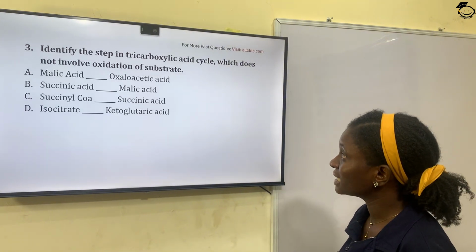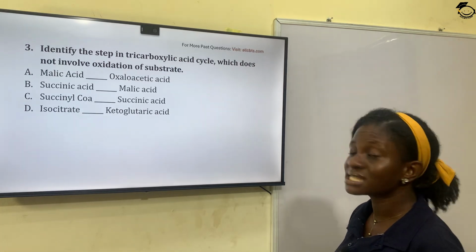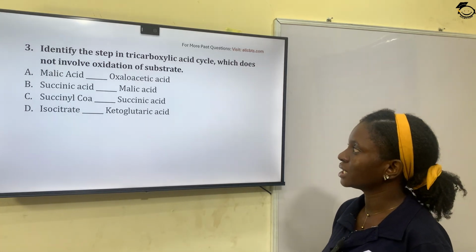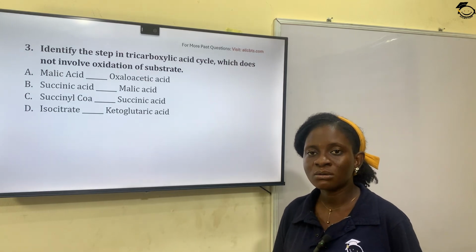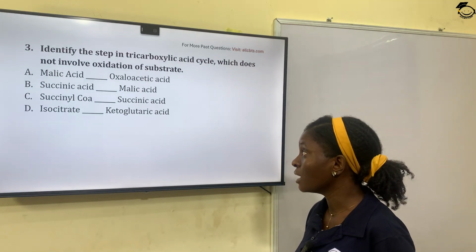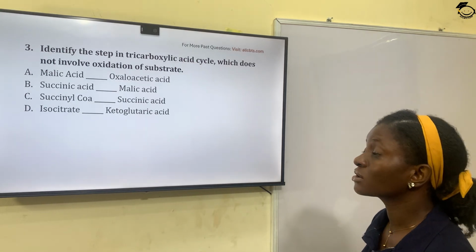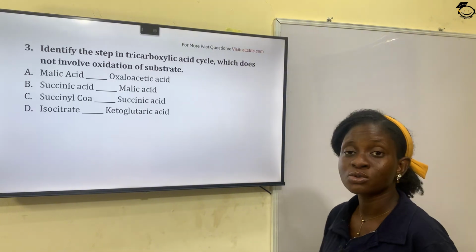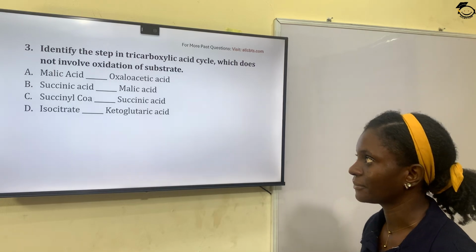So looking at question 3: identify the step in TCA cycle which does not involve oxidation of substrate. The only step in TCA cycle that does not involve oxidation of substrate is the conversion of succinyl-CoA to succinic acid. Option C is the correct answer.